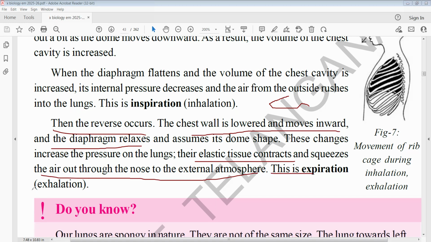This is called expiration. It means when the diaphragm relaxes, the space in the chest cavity decreases. When the chest cavity decreases, pressure increases. Due to that pressure, air from the lungs is expelled outside. So this is called expiration, also called exhalation. So this is the movement of the rib cage during inhalation and exhalation.